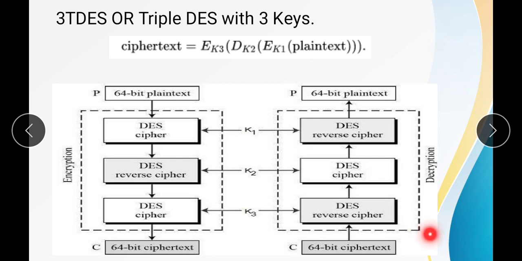The 64-bit ciphertext will be applied to the DES reverse cipher. The output of this will be applied to the DES cipher, and the output of this will be applied to the DES reverse cipher again, which will generate the 64-bit plain text. So this is the decryption algorithm, and for both the operations we are using the same keys, K1, K2 and K3. Okay, so this is the operation of the triple DES with the 3 keys.